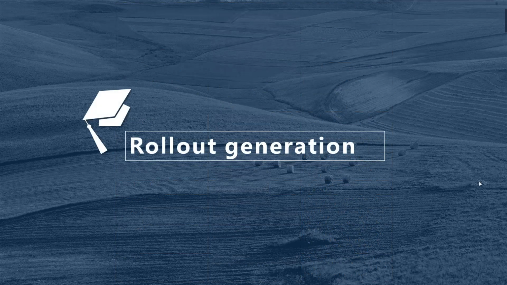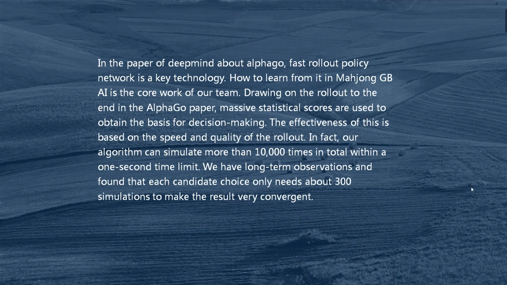Rollout generation. In the DeepMind paper about AlphaGo, the fast rollout policy network is a key technology. How to learn from it in Chinese standard Mahjong AI is the core work of our team. Drawing on the rollout to the end in the AlphaGo paper, massive statistical scores are used to obtain the basis for decision making.